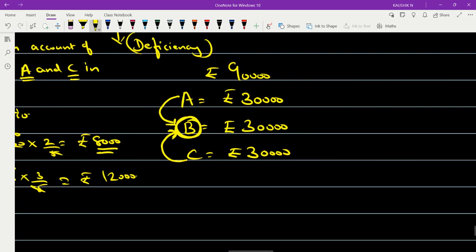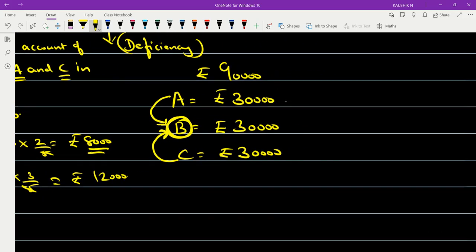So from A's 30,000 rupees you will subtract 8,000, and this 8,000 will be added to the profit of B.